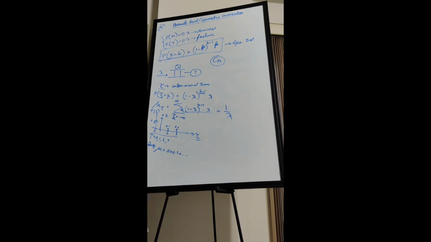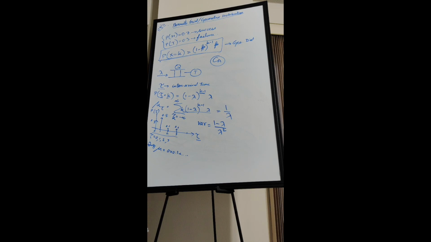And the variance of this distribution is 1 minus lambda over lambda square.